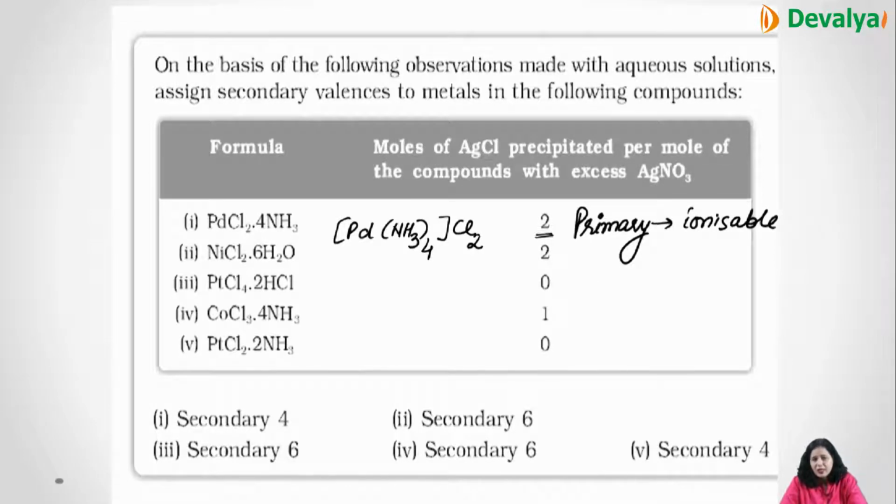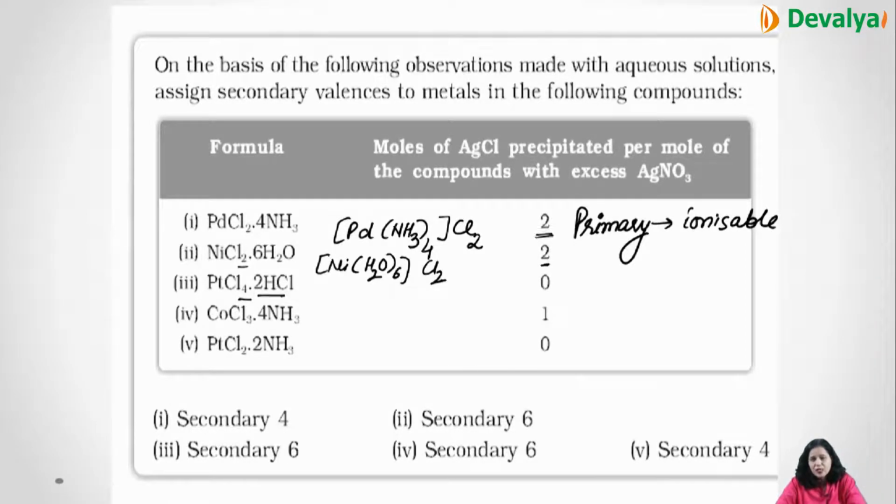Right. Now in the next case, NiCl2·6H2O. 2Cl is outside the coordination sphere. They have already said. Now they are asking how many are there within the coordination sphere. So 2 are outside and 6 will be inside. So the formula will be [Ni(H2O)6] and 2Cl outside the coordination sphere. Then is PtCl4·2HCl. Now there is nothing outside the coordination sphere. It means all the compound is within the coordination sphere, that is 4Cl and 2HCl. So the secondary valency is 6.